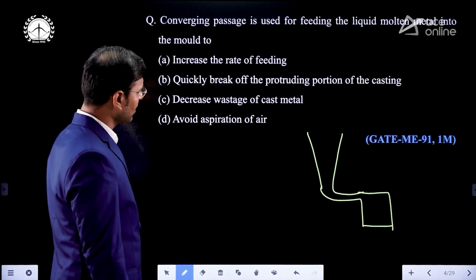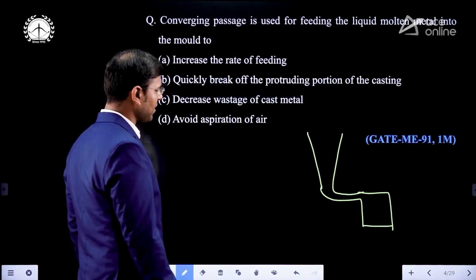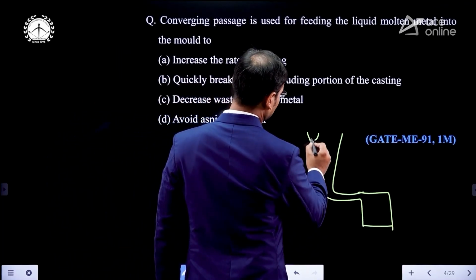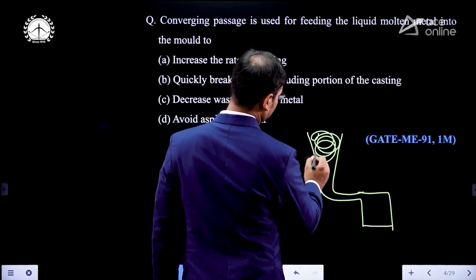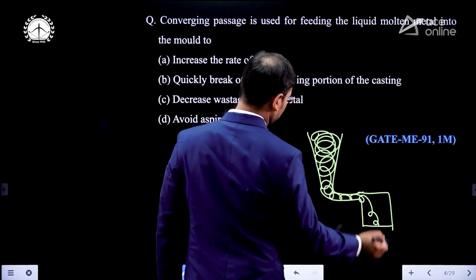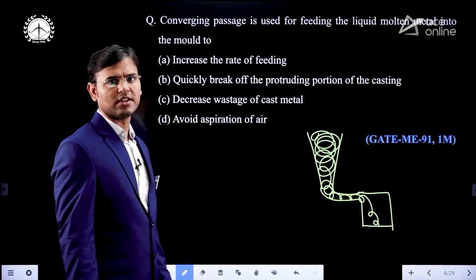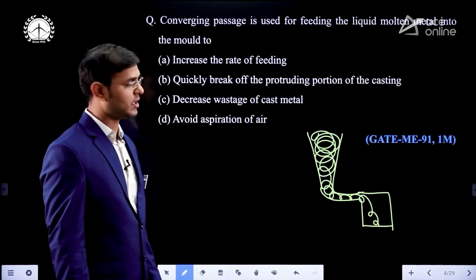Why are we using the converging passage? You can see that if we are using the continuous converging passage here, because of the converging passage we can maintain the pressure here.